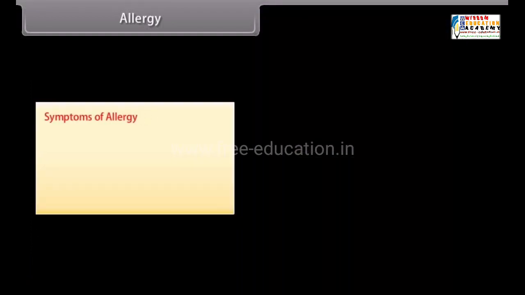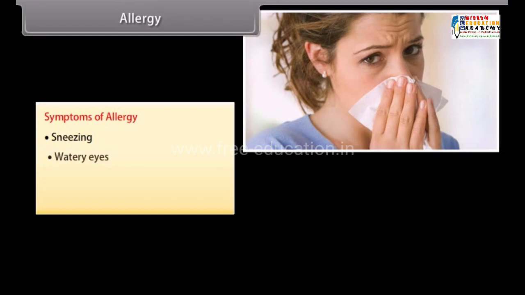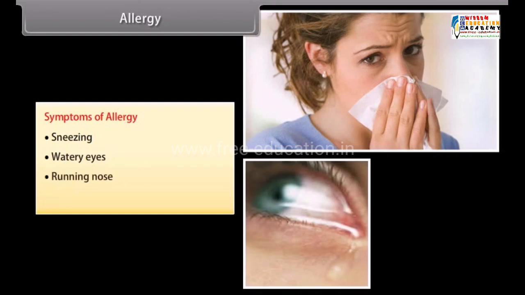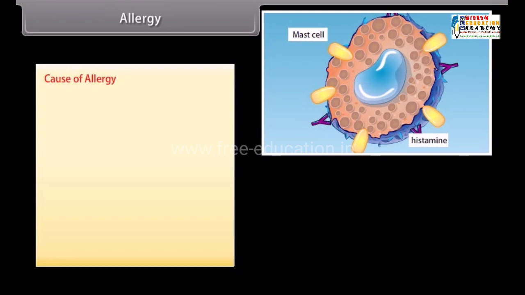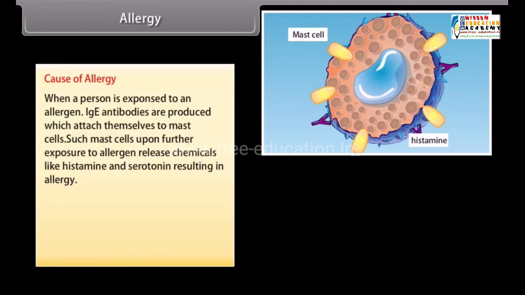Symptoms of allergy. Sneezing, watery eyes, running nose, difficulty in breathing. Cause of allergy. When a person is exposed to an allergen, IgE antibodies are produced which attach themselves to mast cells.